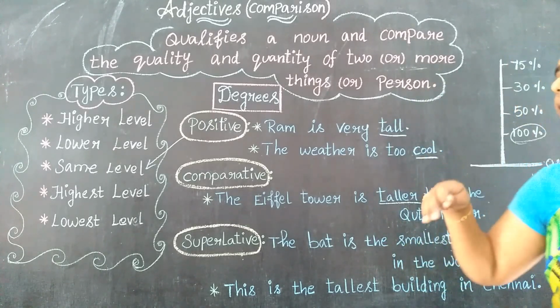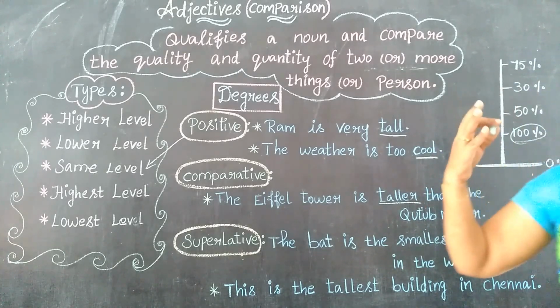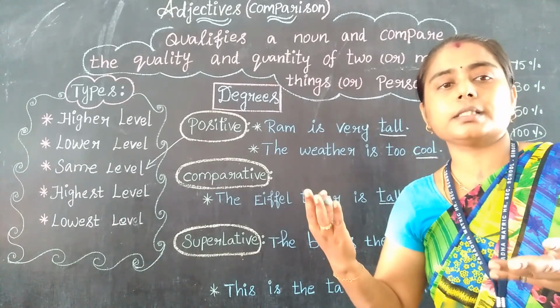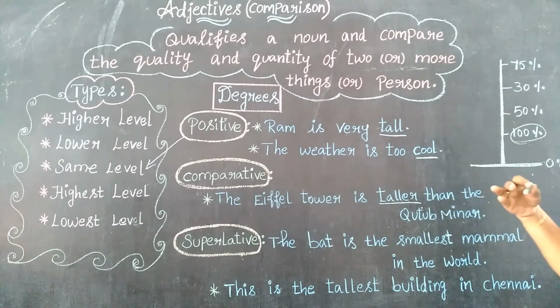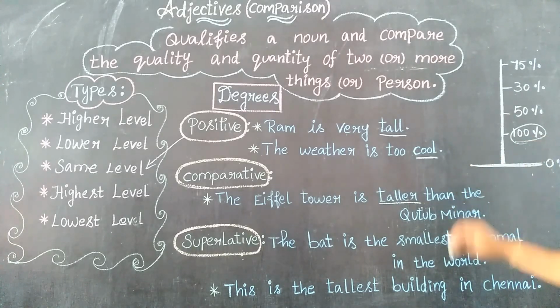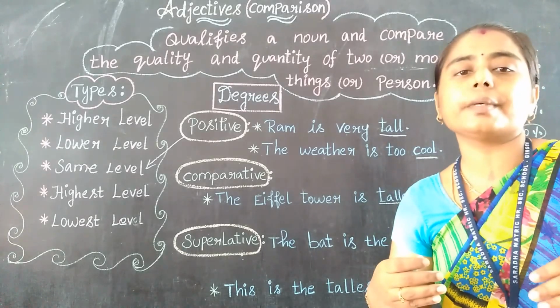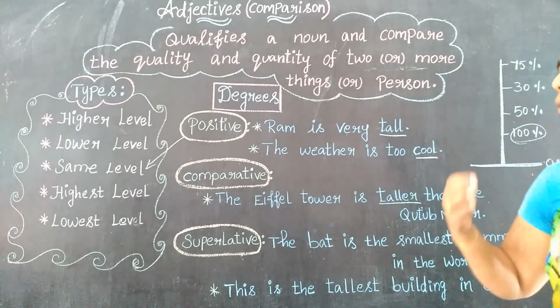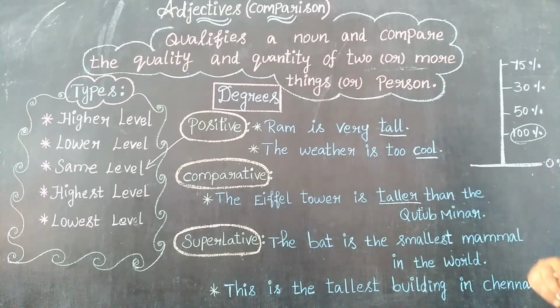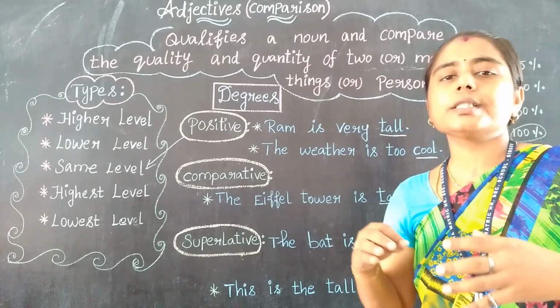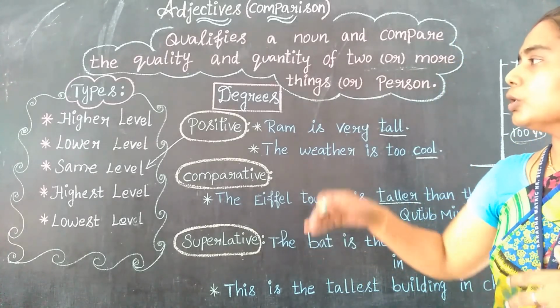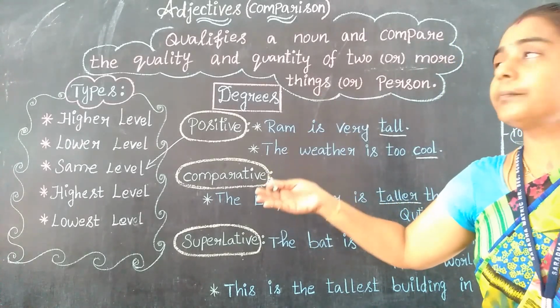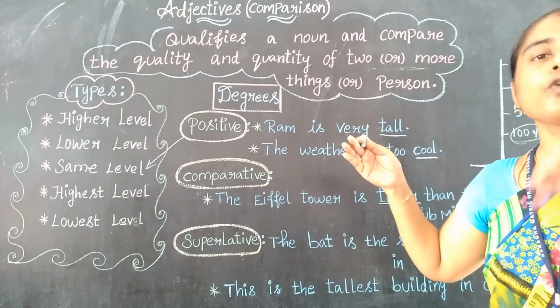So 50%. Next, highest level, it may be more, above 100% or 100%, right? The highest rating, 100%. Next, lowest, that is below average, the very, very lowest one. So below average, that is 0%. Let us take that as 0%, right? It will always denote ratings like these, right? So these are all the 5 types in comparison of adjectives.